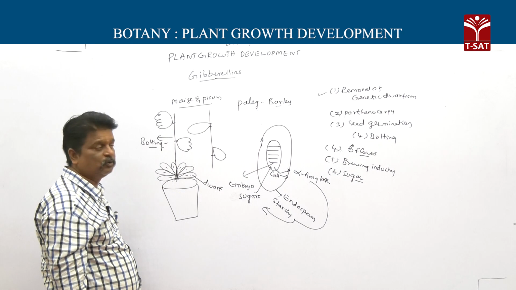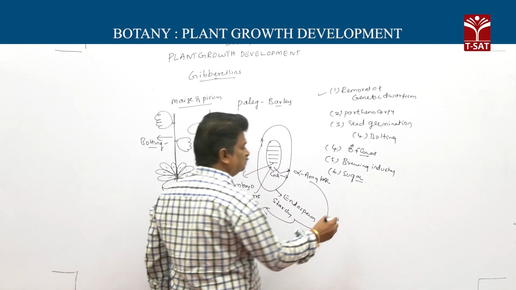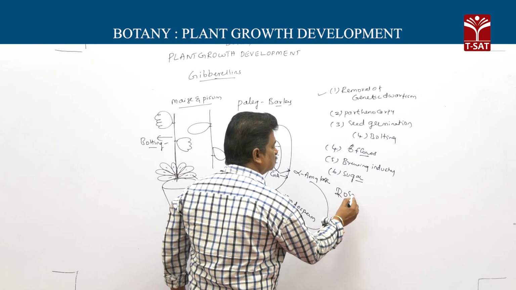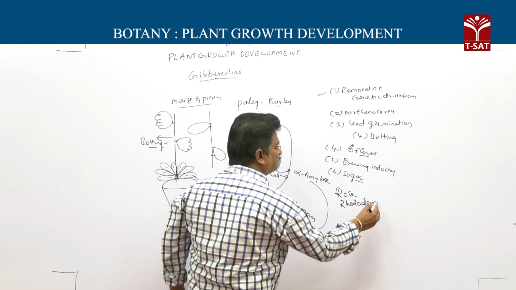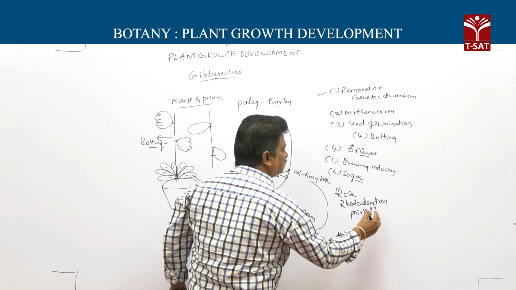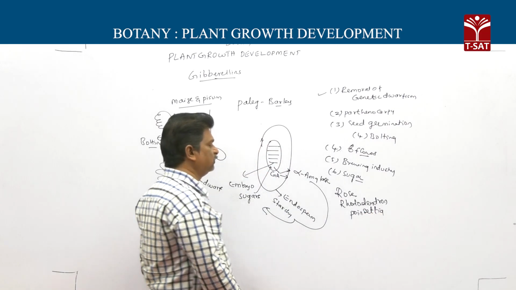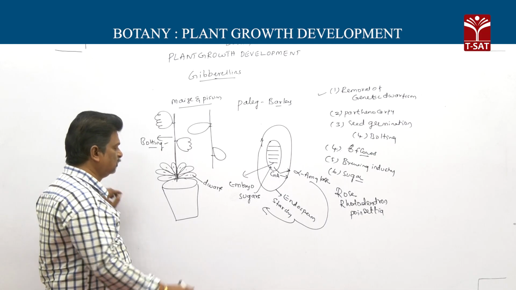And gibberellins also promote flowering in rose, rhododendron and poinsettia.